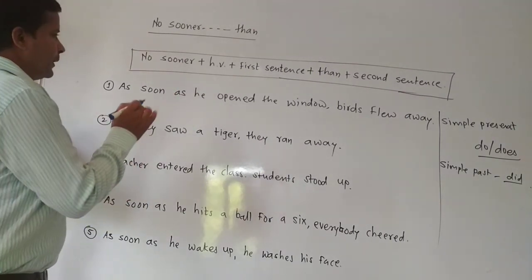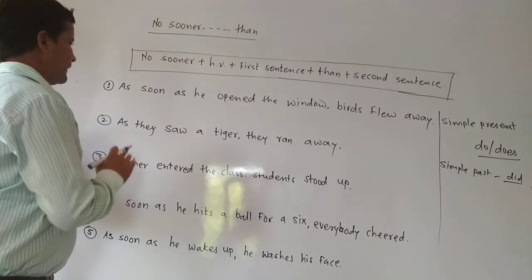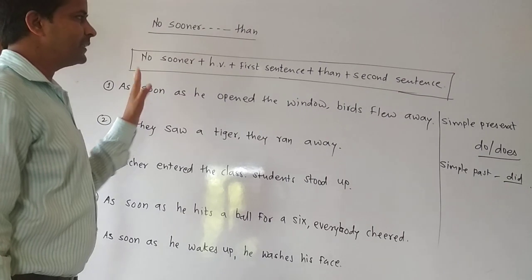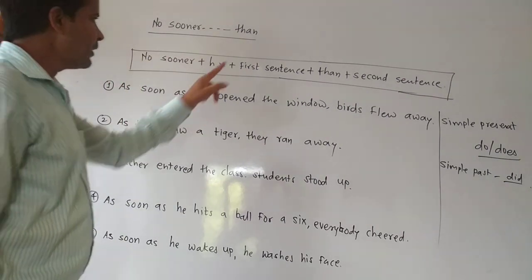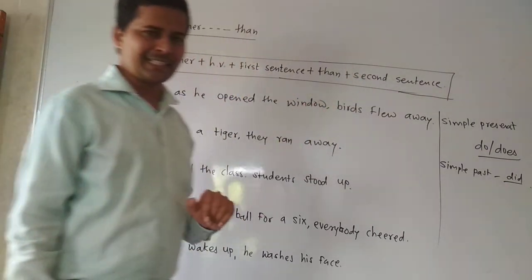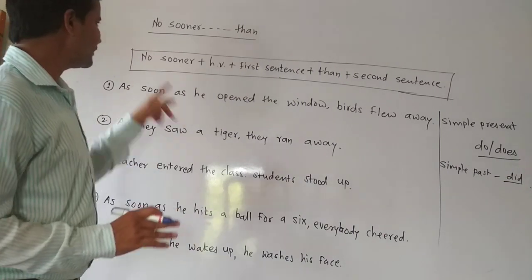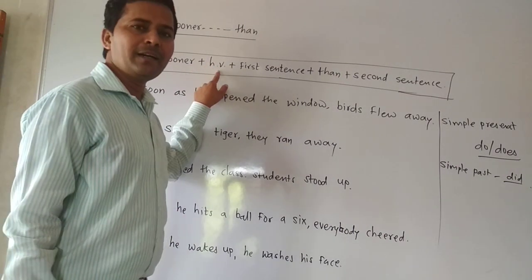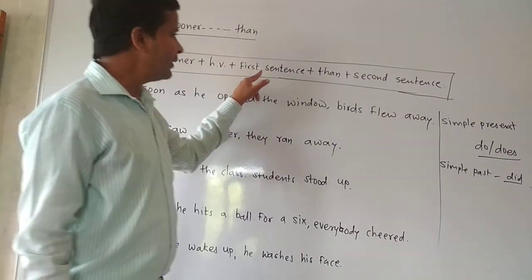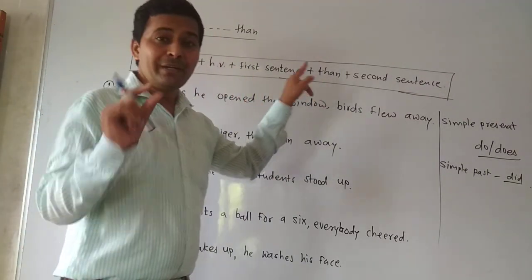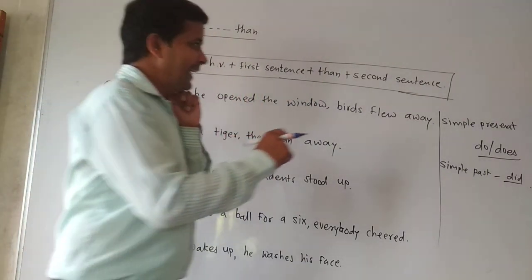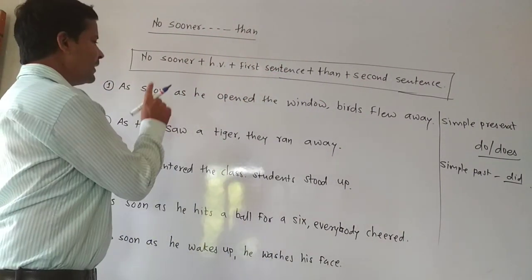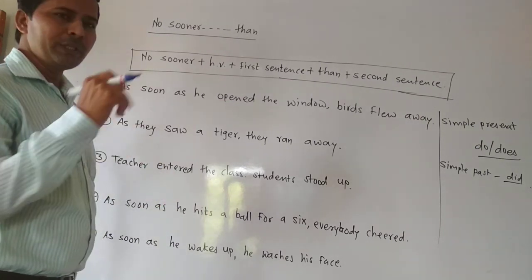See, in the next sentence, the first sentence we are studying, as we discussed, there are two incidents: the first sentence and the second sentence. As we discussed the structure, first of all we will have to take no sooner, then select the helping verb, then the first sentence, then in the middle we will put than, and then take the second sentence. Now see here, in the first example, two incidents are given.